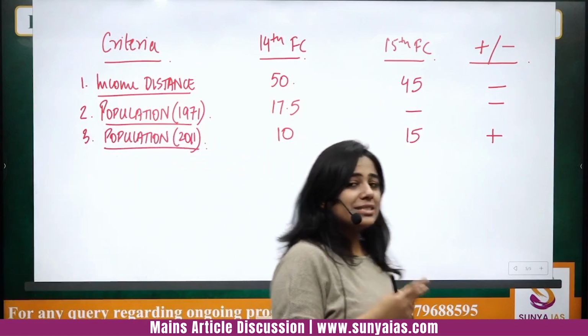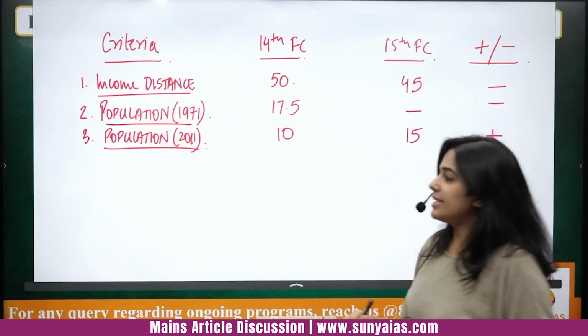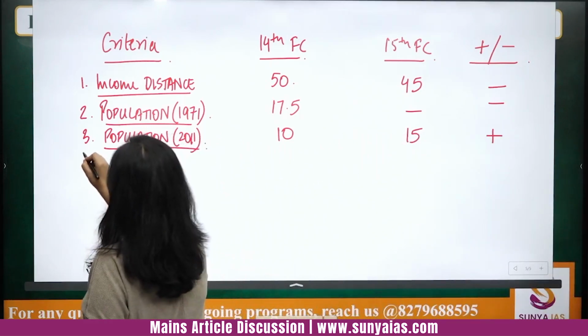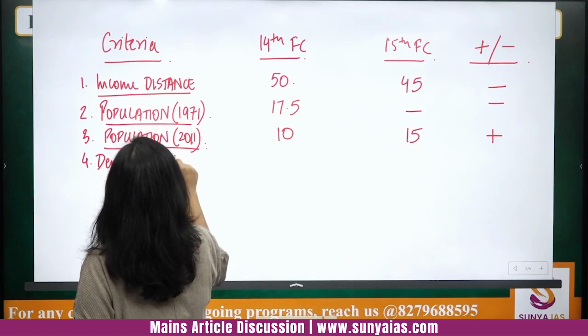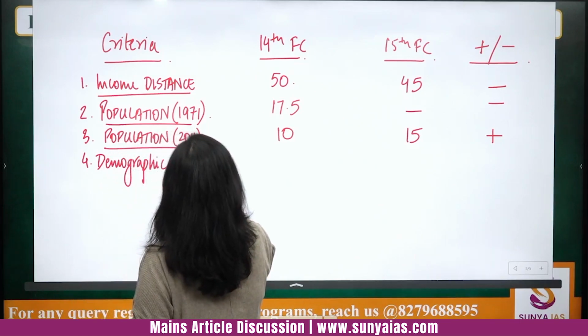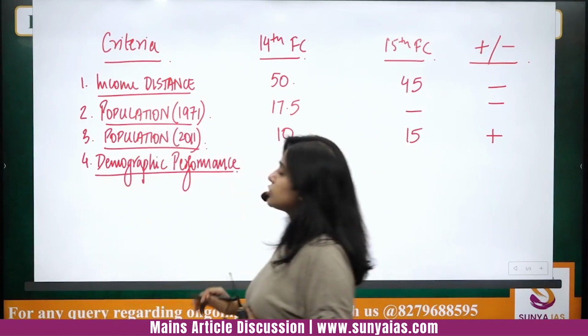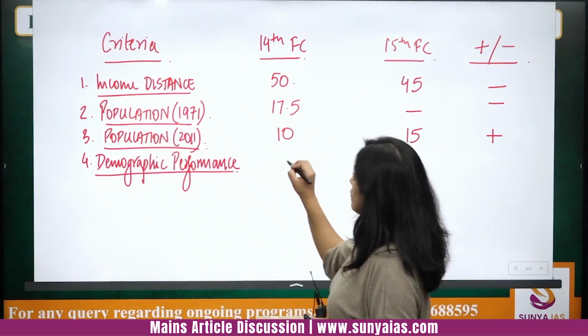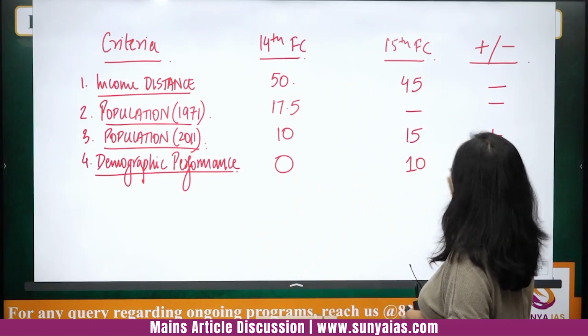To balance this out, a new indicator has been included, and that indicator is called demographic performance. It's a new indicator. It was not there earlier. If earlier it was 0, now it has been given 10.